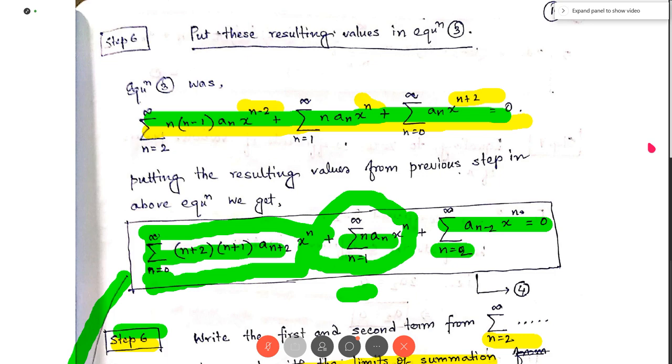Now see here the second term. 1 plus 2, 3. 1 plus 1, 2. 3 into 2, therefore 6, a(1 plus 2), so a3. X to the power 1 here, so x. Now come here, a1x, this is a1x, and all the summation terms that run from n equal to 2 to infinity. Okay, this has been done so far.